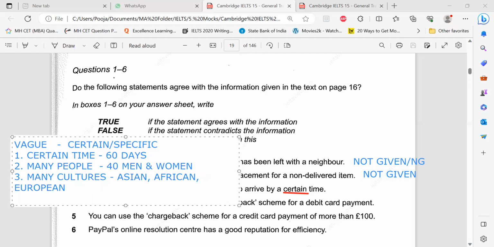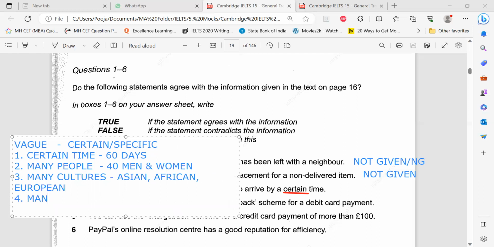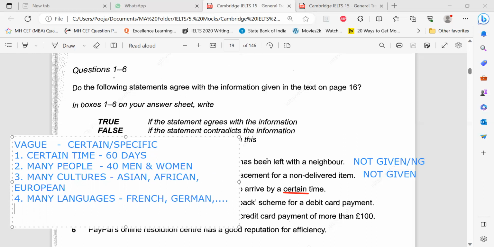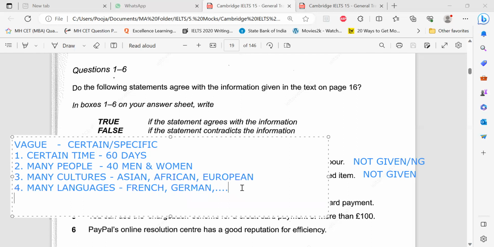They are talking of many cultures. In terms of quantity, they'll give some specific information. Many languages could be a long list of languages: French, German, Sanskrit, Indian, whichever languages. So they will be actually mentioning something vague in the question, but you expect that in the audio or in the reading, there'll be a long list of it.